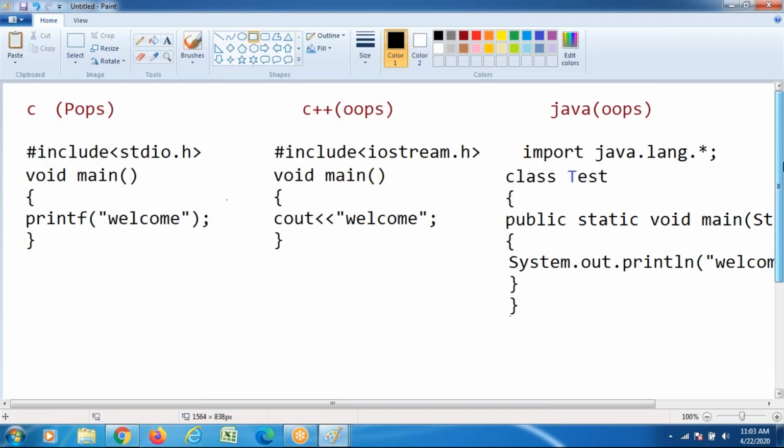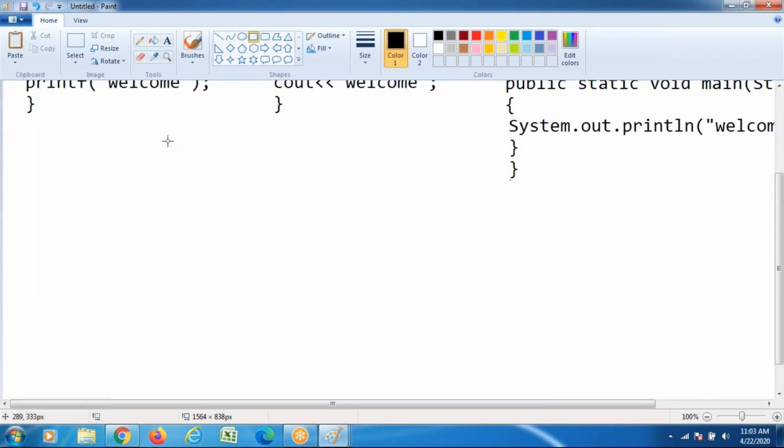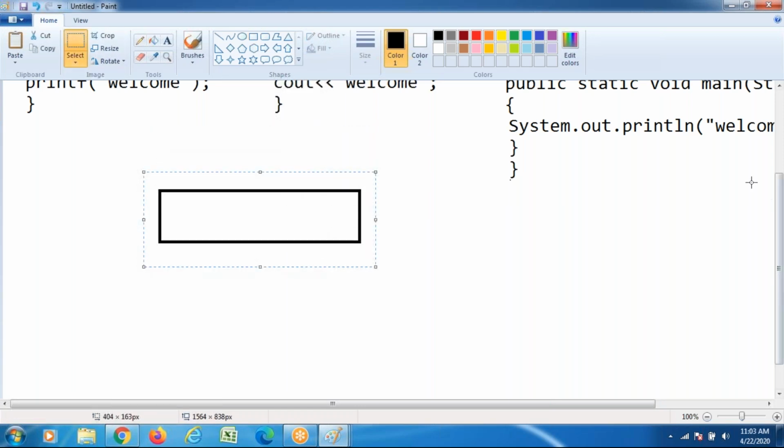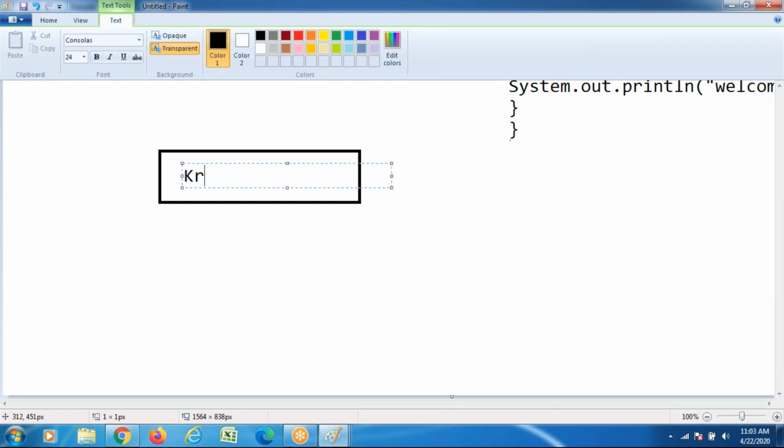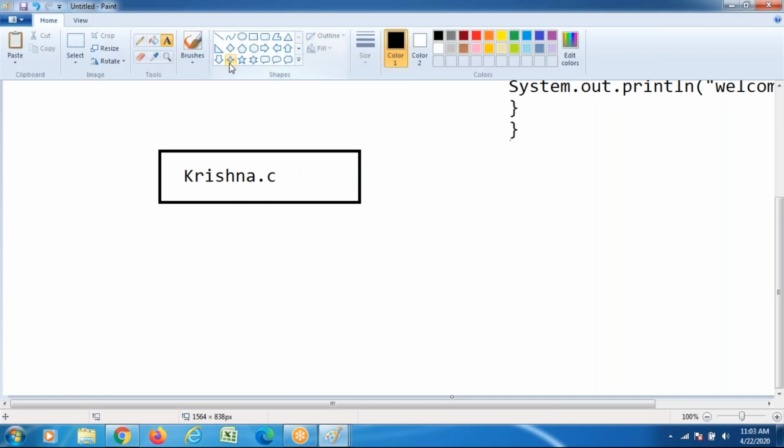Your code looks like this. After writing the code, you have to save the C program. There are no restrictions on the saving procedure; any name you can give. For example, I am giving my name: Krishna dot c. The extension must be saved as the C language extension. Write the program, save it with a dot c. After that, you have to compile the program.